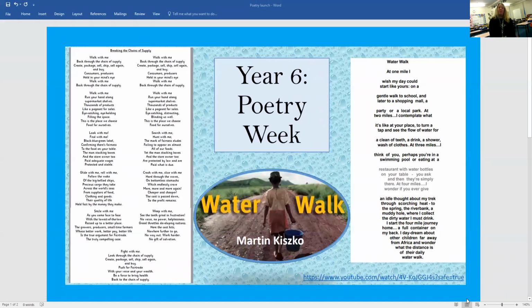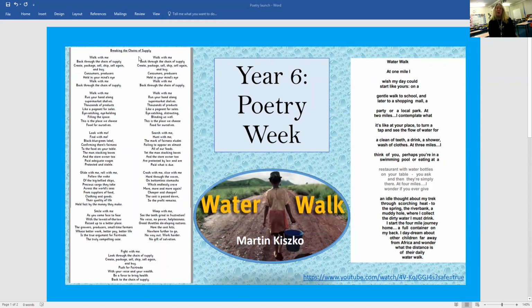So if I can share with you the slide to show you the poems that we're going to be looking at this week. We're going to be looking at two poems. One of them we'll be looking at in our guided reading, and the second one we'll be looking at to inspire our writing. The first one, for our guided reading, is called Breaking the Chains of Supply. Don't worry if you can't read it off the screen very easily. You will be getting PDFs of these on Google Classroom for you to access.